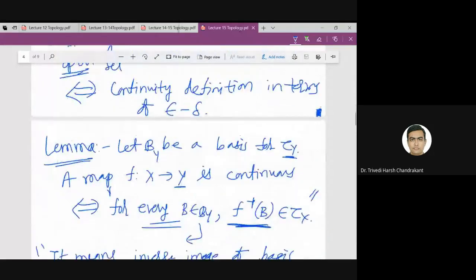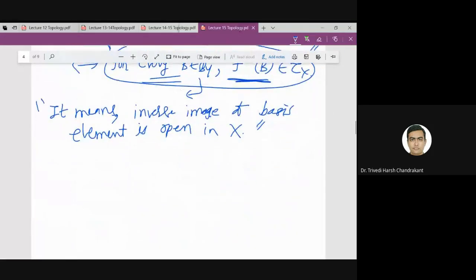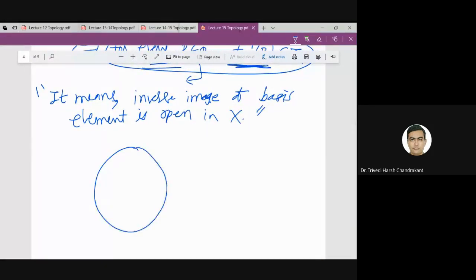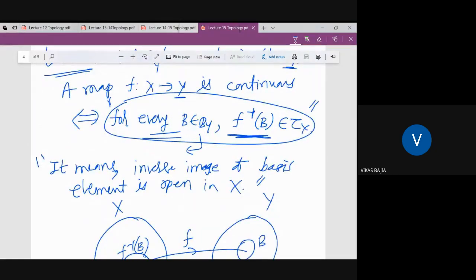But what the other condition says, I need to check, I have a basis element. Sir, this element belongs to tau Y, and tau Y is also a topology, so this is also open, so why do we need to show it's open?